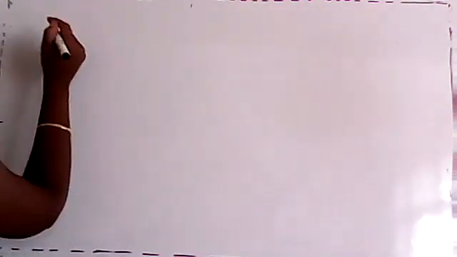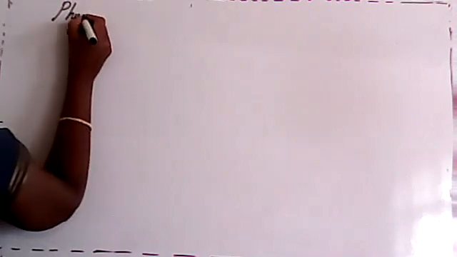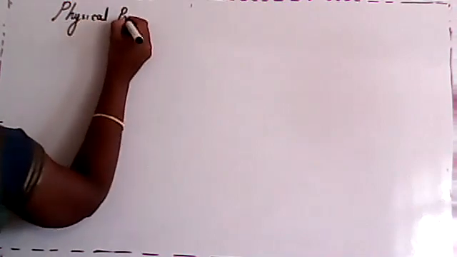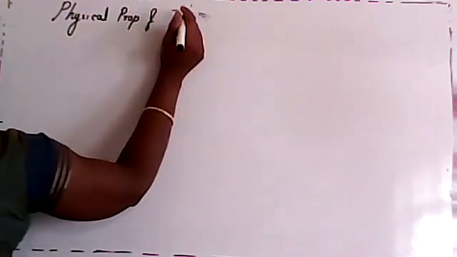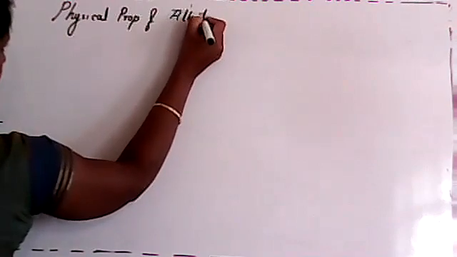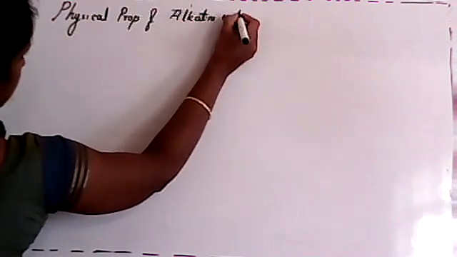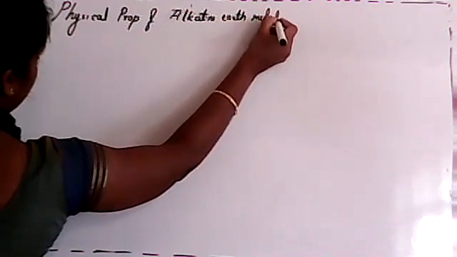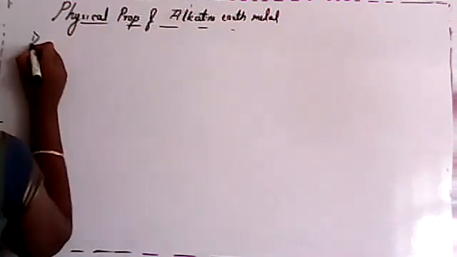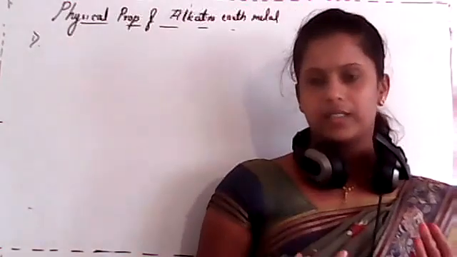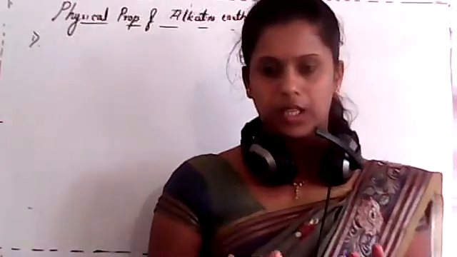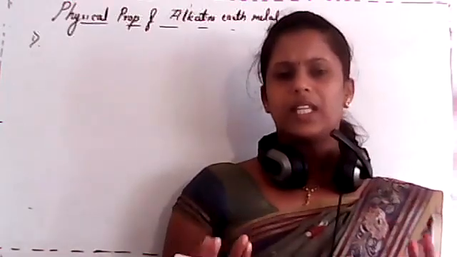We just consider physical properties of alkaline earth metal. Clear? In that first one, see, we are talking about physical property. What are the physical properties? See, melting point, boiling point, appearance, hardness, and reaction with air. These common things were in the physical properties which we already studied for alkali metal.